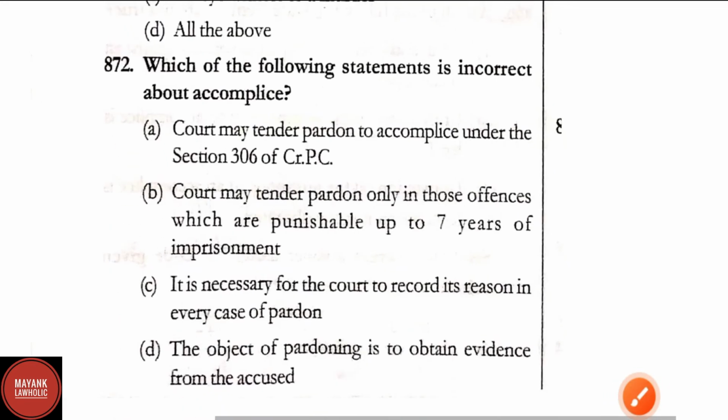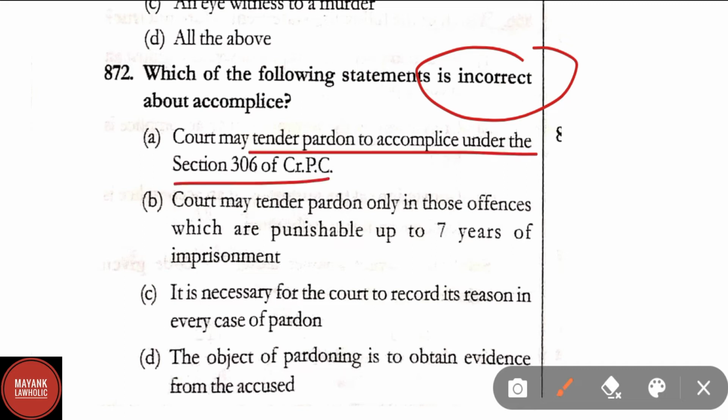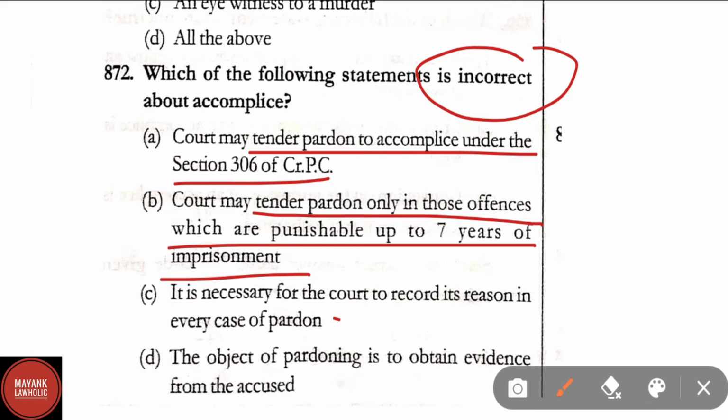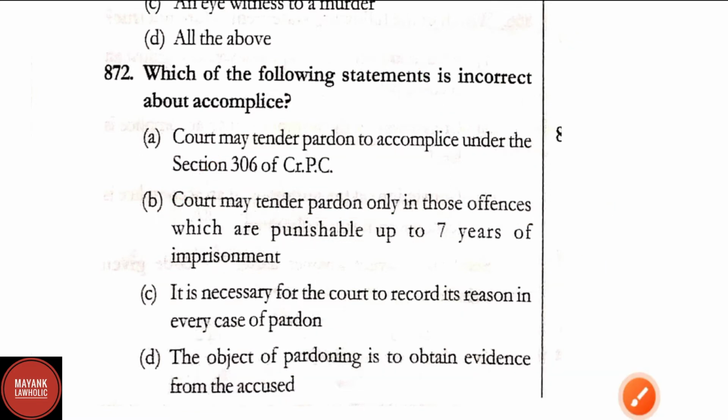Question number 872. Which of the following statements is incorrect about an accomplice? Option A, court may tender pardon to an accomplice under section 306 of CrPC. Option B, court may tender pardon only in those offences which are punishable up to 7 years of imprisonment. Option C, it is necessary for the court to record its reason in every case of pardon. Option D, the object of pardoning is to obtain evidence from the accused. Here it has been asked which of the following is incorrect. Option B is incorrect, therefore it will be the right answer.